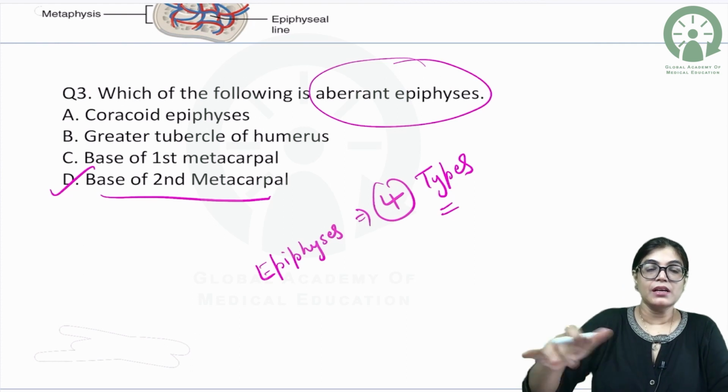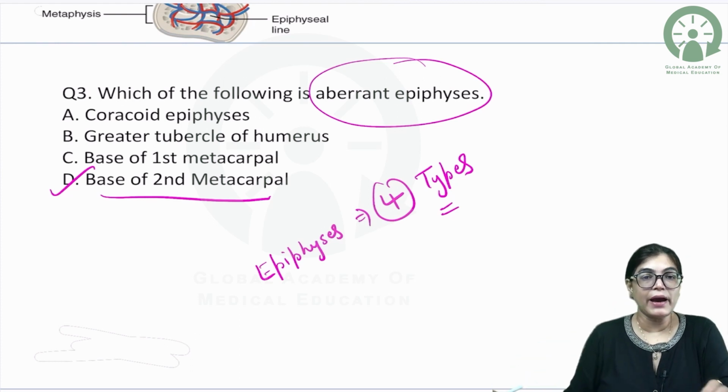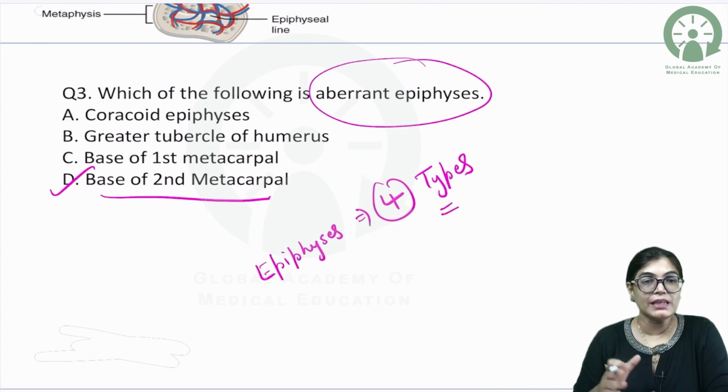Now, what happens? We know that if I am talking about aberrant epiphysis, the correct answer would be head of first metacarpal, but that was not given as an option. So, definitely the correct answer will be base of second metacarpal.